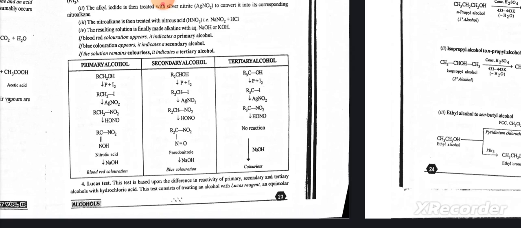and the Lucas test. This test is based upon the difference in reactivity of primary, secondary, and tertiary alcohols with hydrochloric acid. The test consists of treating an alcohol with Lucas reagent, an equimolar solution of a mixture of concentrated HCl with anhydrous ZnCl2, at room temperature, when turbidity due to the formation of insoluble alkyl chlorides is observed. If the turbidity appears immediately, the alcohol is tertiary. If the turbidity appears in about 5 minutes, the alcohol is secondary. A primary alcohol, however, does not react with Lucas reagent at room temperature, hence no turbidity is formed.